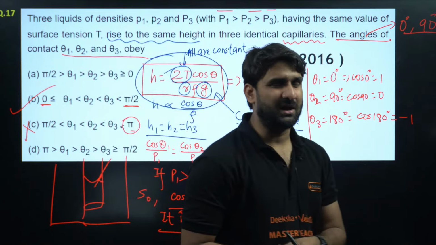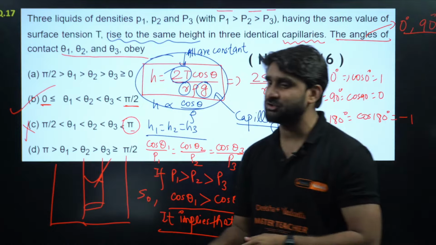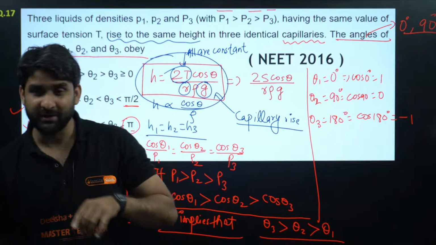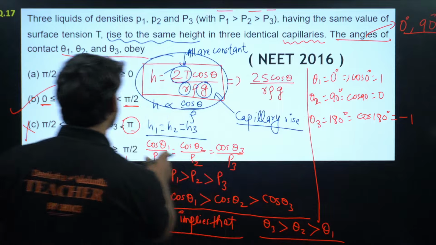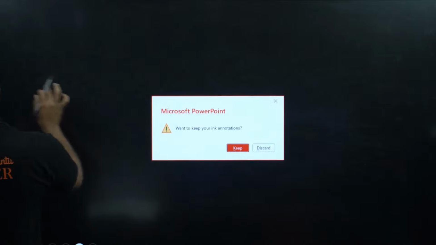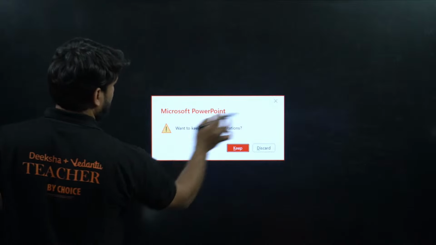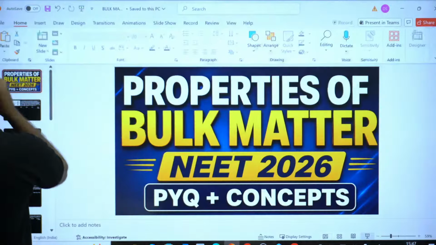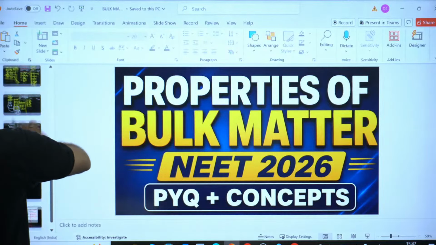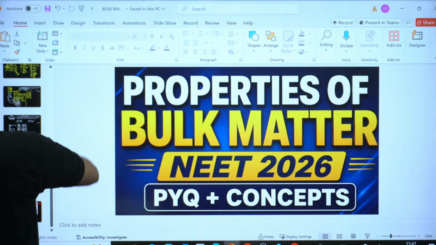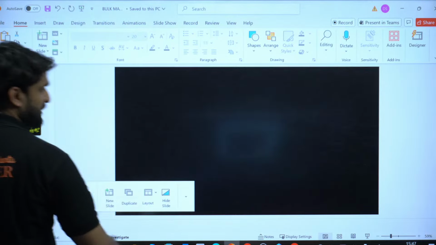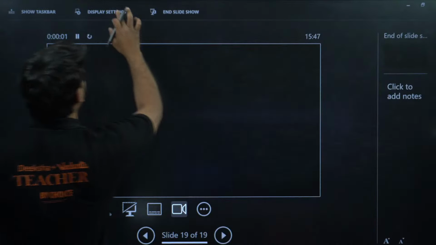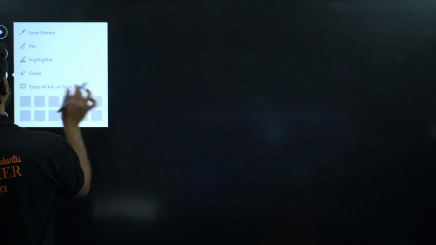After a gap of one day, I'll be coming with another live session, hopefully on the 22nd. And the chapter will be your favorite chapter. Do you know which is your favorite chapter? I know, guys. Your favorite chapter is System of Particles and Rotational Motion. So I'll be coming out with the new chapter very soon, and the chapter will be System of Particles and Rotational Motion.